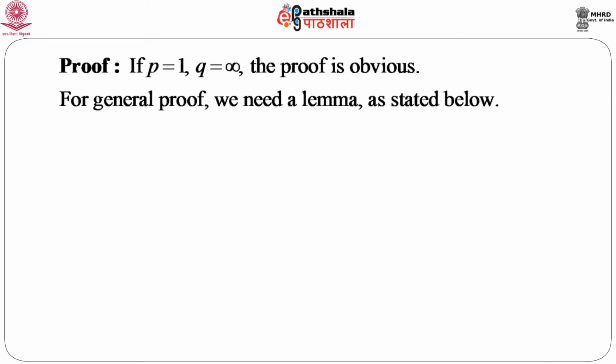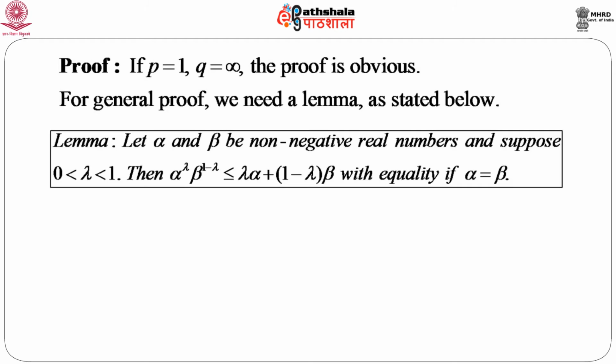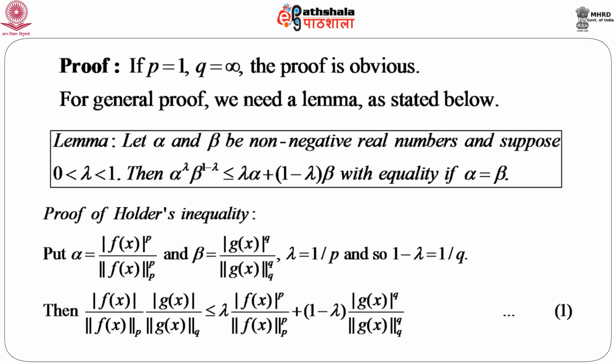So, let us prove this Holder's inequality. For p equals 1 and q equals infinity, the proof is obvious, but for the general proof we have to state one lemma, because we need to use it. It says that if alpha and beta are two non-negative real numbers and lambda lies between 0 and 1, we have alpha to the power lambda into beta to the power 1 minus lambda is less than or equal to lambda alpha plus 1 minus lambda beta, that is the convex combination of alpha and beta, and equality will hold if alpha equals beta. So, we will use this lemma in order to prove Holder's inequality.